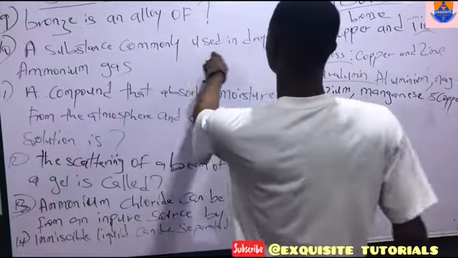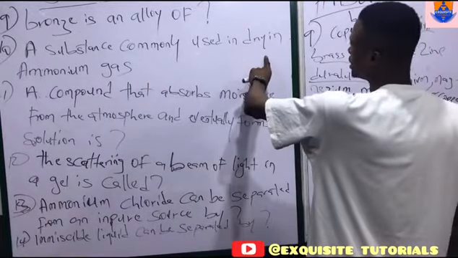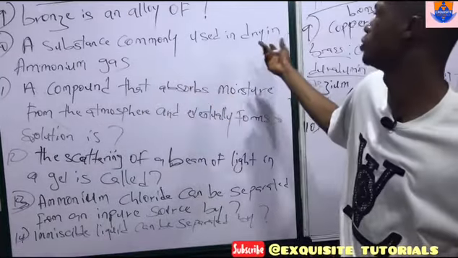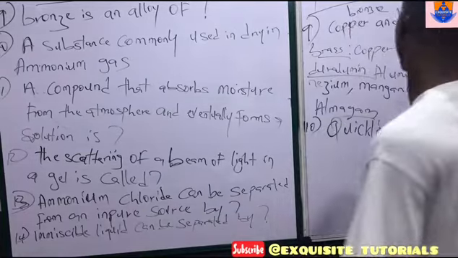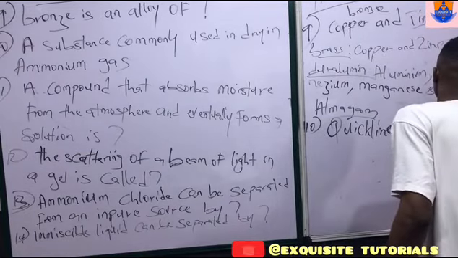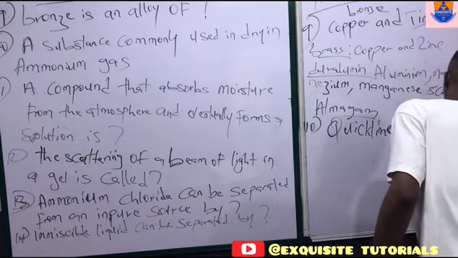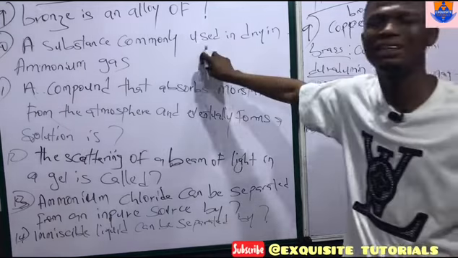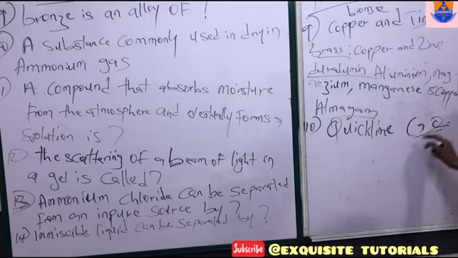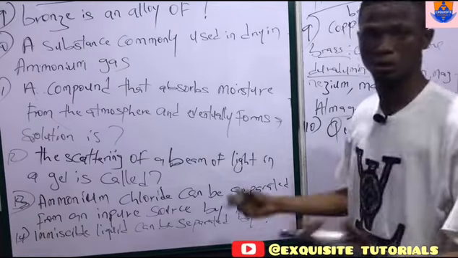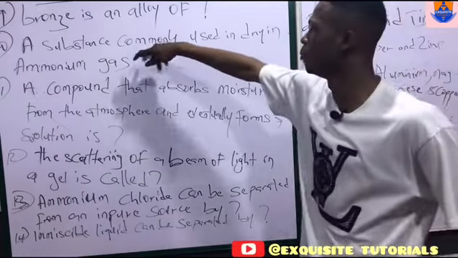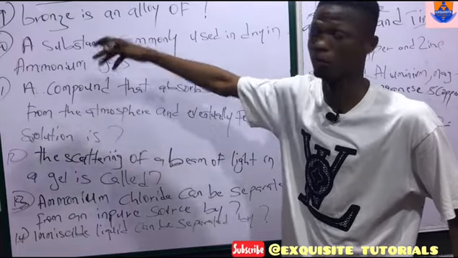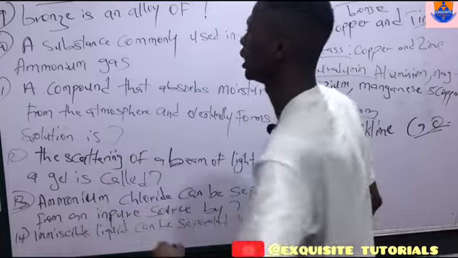A substance commonly used in drying ammonia gas is what? The substance commonly used in drying ammonia gas is quicklime. What is quicklime? Calcium oxide. So when you talk about drying of ammonia, the next thing that comes to your mind is quicklime, calcium oxide. The reason is that most substances cannot dry ammonia gas because ammonia will react with them. Now let's go to number 11.